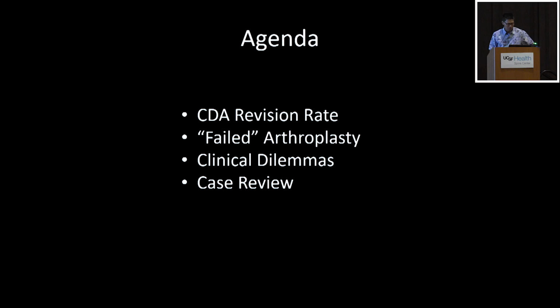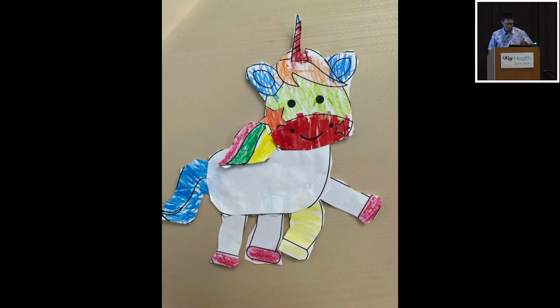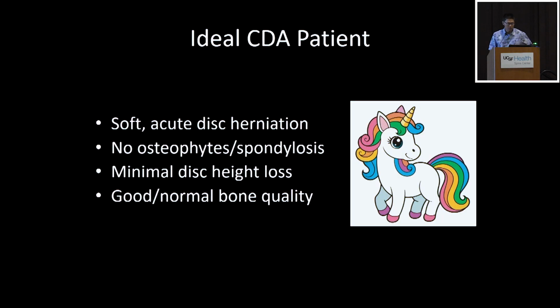So here's our agenda. That's what I'm going to talk about. So there's a picture of a unicorn. This is my daughter. Her fourth birthday just a few months ago was a unicorn theme. Really piqued my ears when James the other day talked about cervical laminoplasty in the unicorn patient. And I think we certainly look for that in our cervical disc replacement patients. They're out there, but it's not that common.